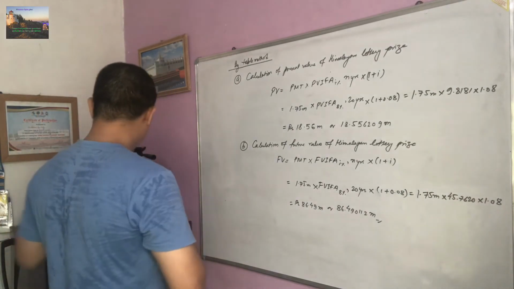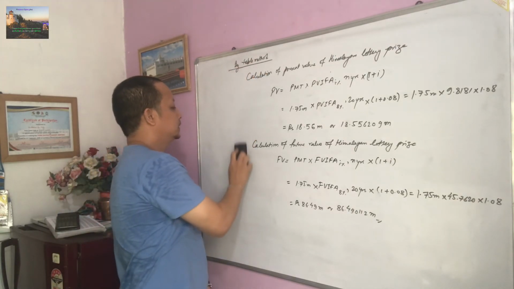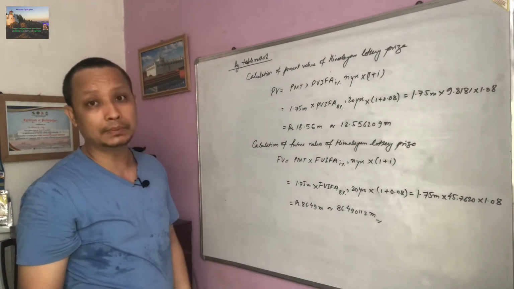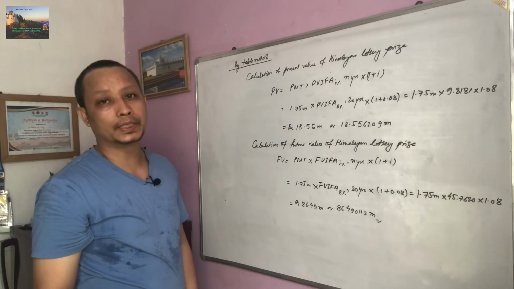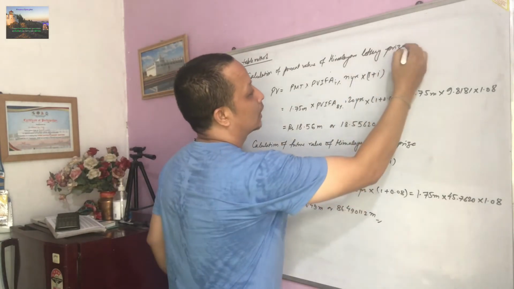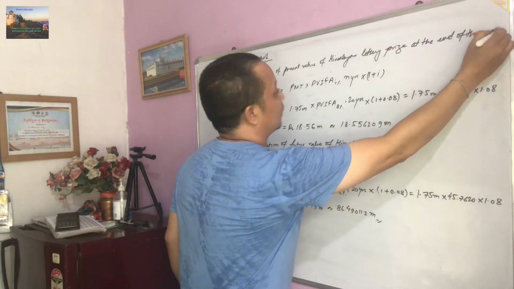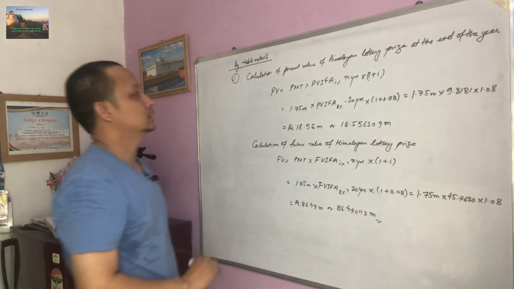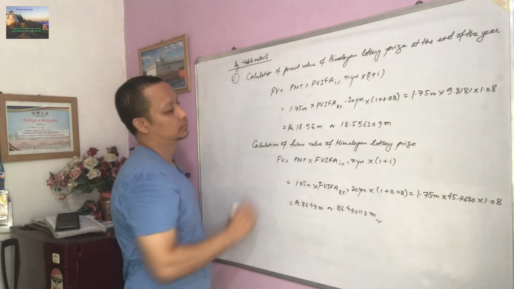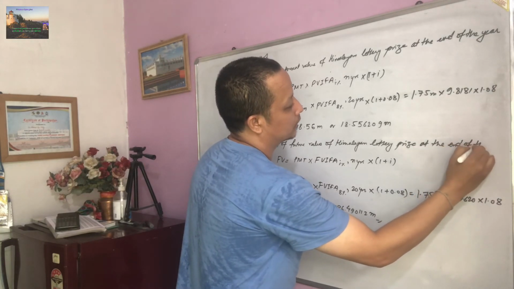Now let's see the problem for the C. You have to find the present value of Himalayan lottery price and future value of Himalayan lottery price if the lottery installment is paid at the end of the period. End of the period here means you can write at the end of the year. Problem number C. Okay, calculation of present value of Himalayan lottery price at the end of the year. Here also calculation of future value of Himalayan lottery price at the end of the year.